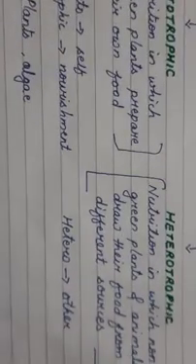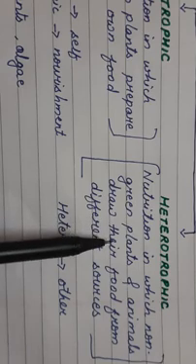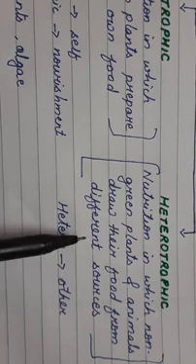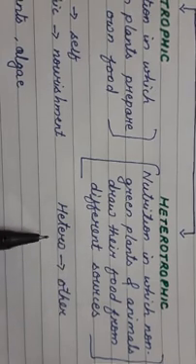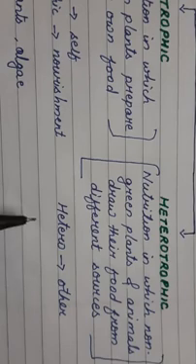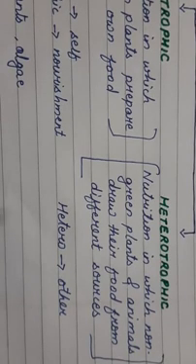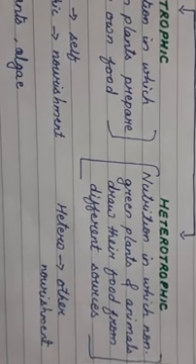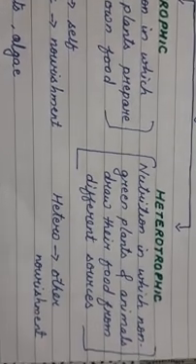Then the next group are the heterotrophic organisms. Heterotrophic organisms are organisms like non-green plants and animals which draw their food from different sources. Hetero means other, and again trophic means nourishment. So that means heterotrophs acquire their nourishment from other sources, like all of us human beings.